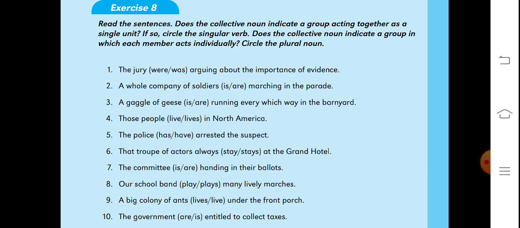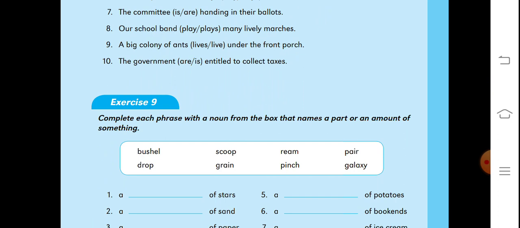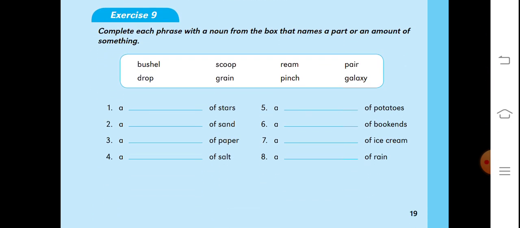Does the collective noun indicate a group in which each member acts individually? Circle the plural verb. This is the exercise which you have to do as homework. Now see, there is another exercise, you have to complete it also. Complete each phrase with a noun from the box that names a part or an amount of something.